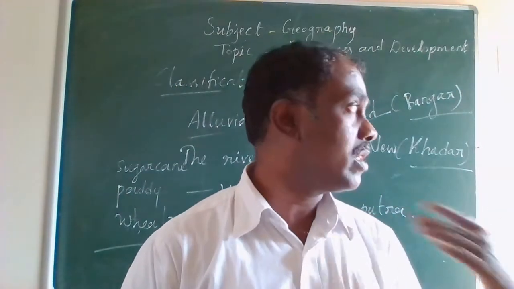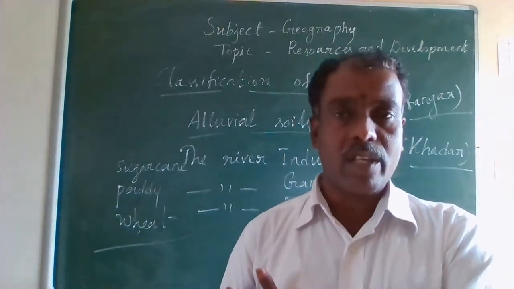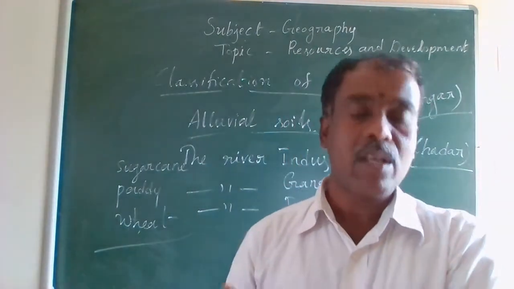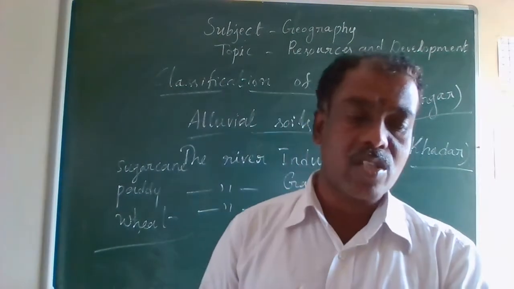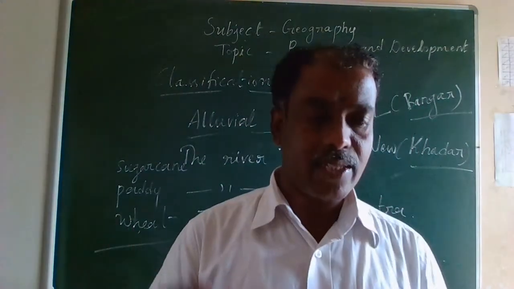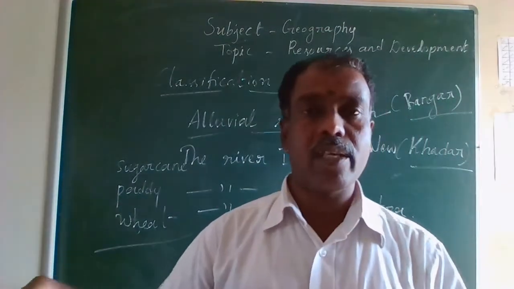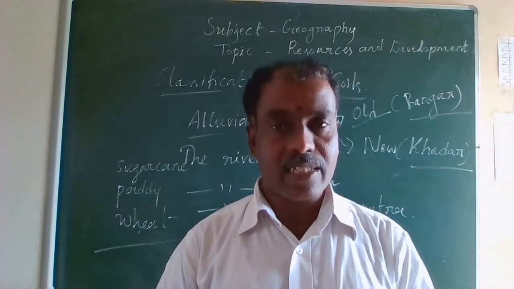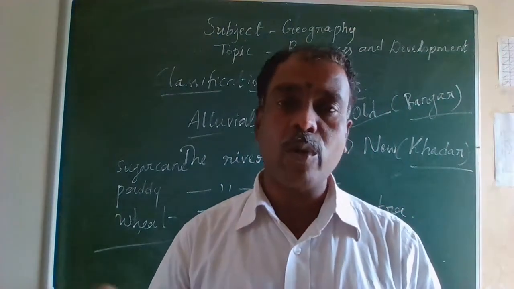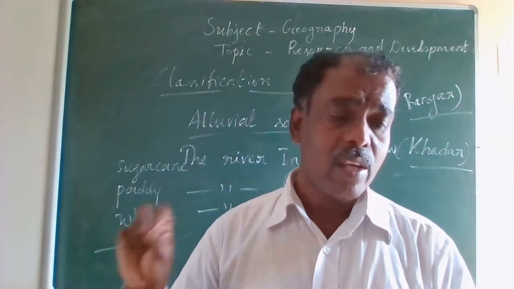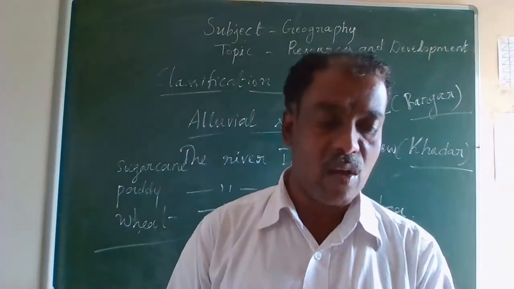The entire northern plains is made up of the alluvial soil only, and this alluvial soil is deposited by the Himalayan river system, especially the river Indus, the river Ganga, and the river Brahmaputra, which contributed a lot to form these very fertile plains in the north. This alluvial soil also extends into Gujarat and Rajasthan through a narrow corridor, and we can find it even in the coastal plains, particularly the deltas of the Mahanadi, Godavari, Krishna, and Kaveri.